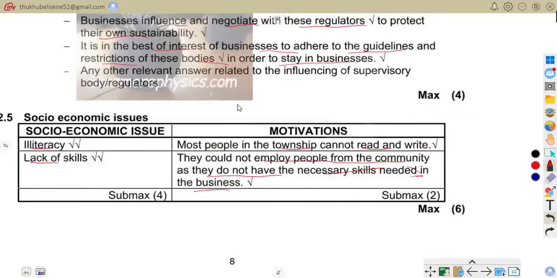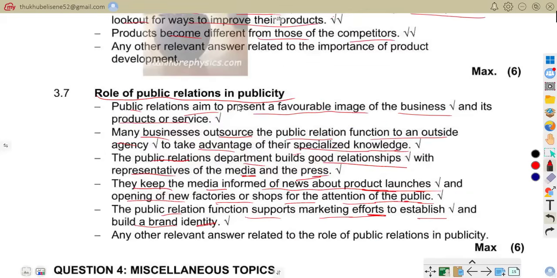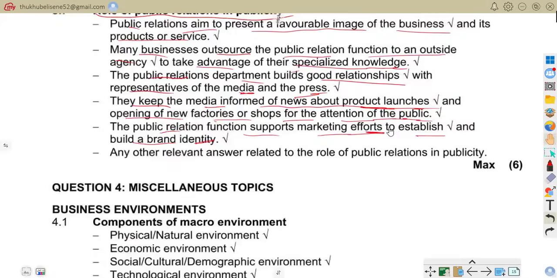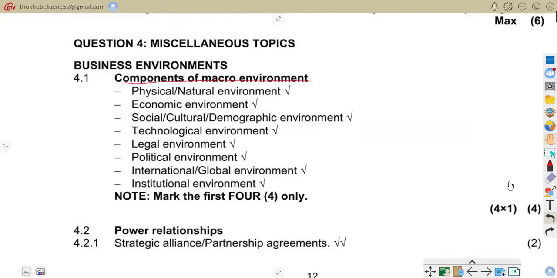Let's quickly attend to the answers on macro environments. Components of the macro environment. The first one is the physical and natural environment. When you talk of the physical and natural environment, you're talking about natural conditions affecting business, like droughts and floods.